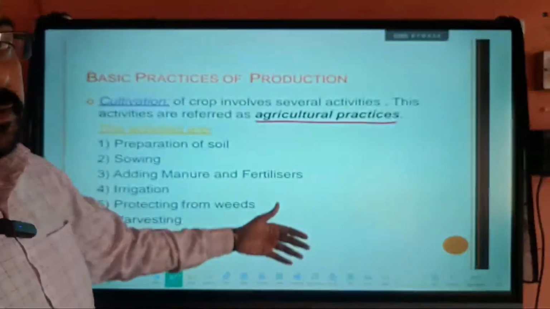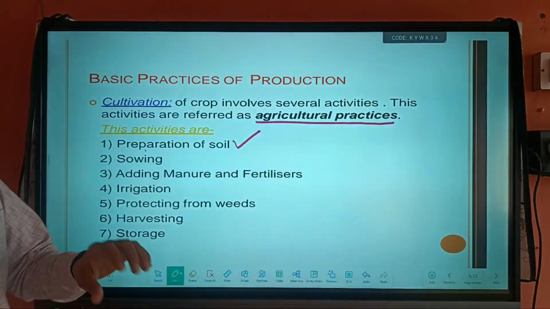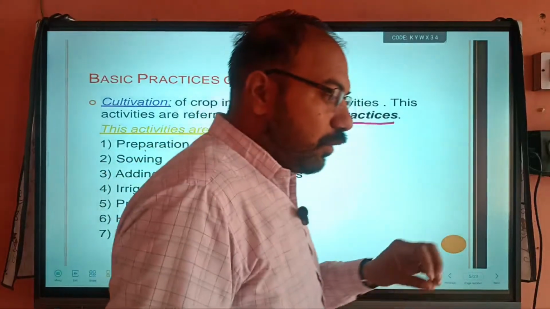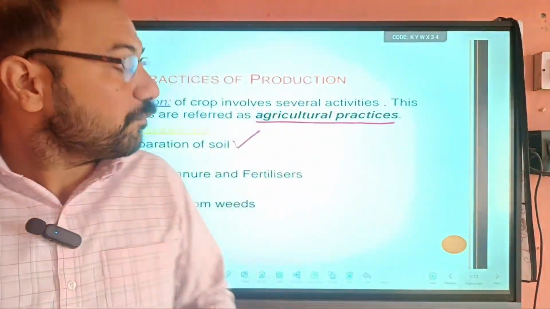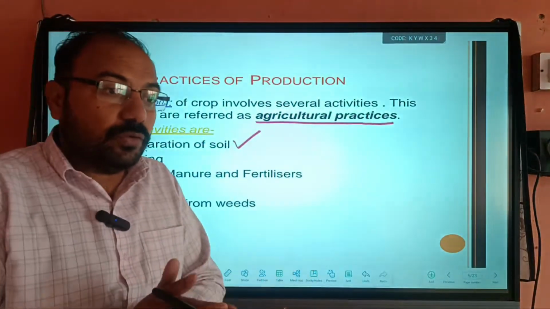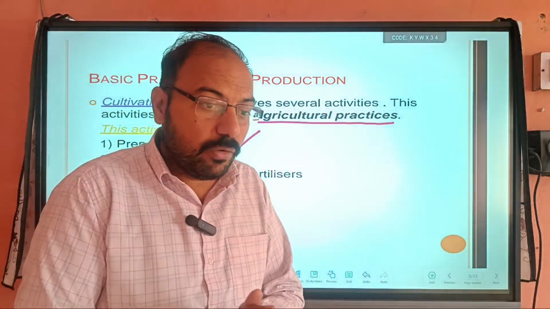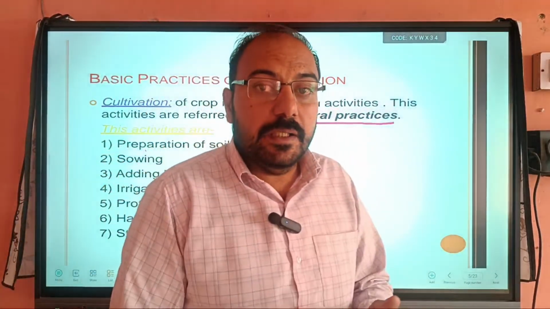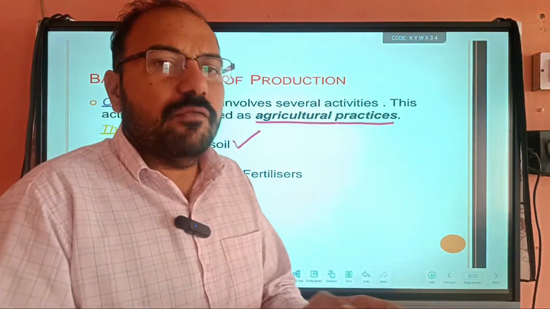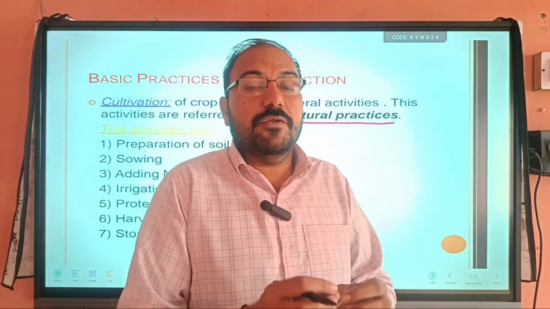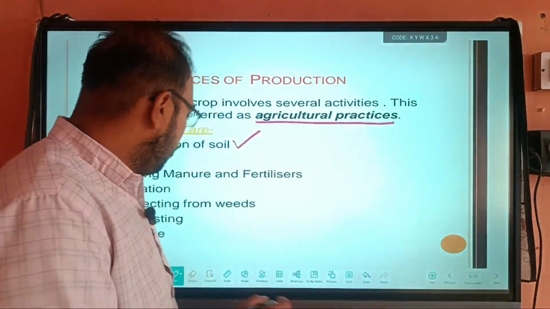Here some basic points are given. First, preparation of the soil. Preparation of the soil is important because the quality of the soil affects our crop production. Also, how porous the soil is matters. Porous means how soft it is, so that crops like wheat and rice can easily penetrate the soil and come out. If soils are very hard, the plants are unable to come outside, and that directly affects the growth of the plant.